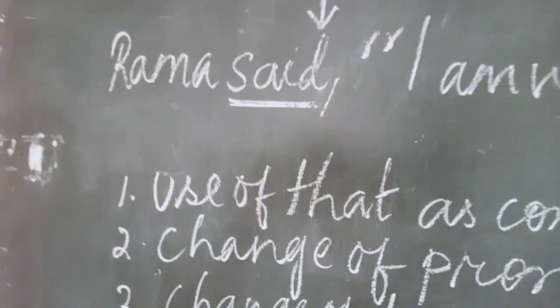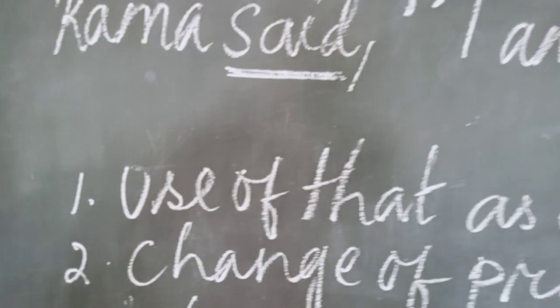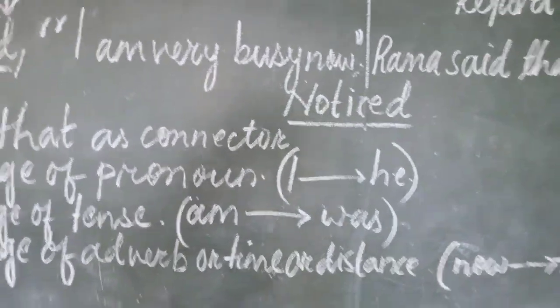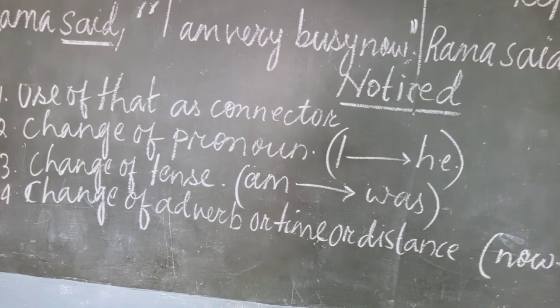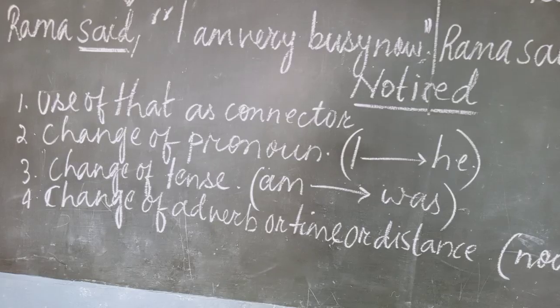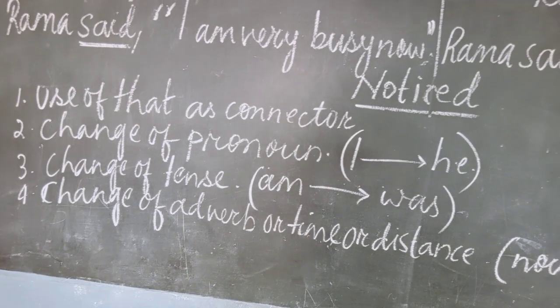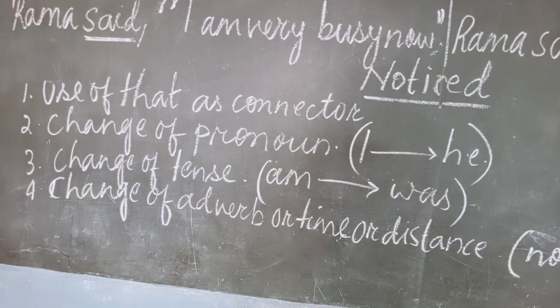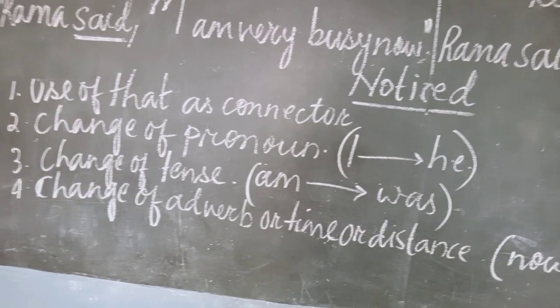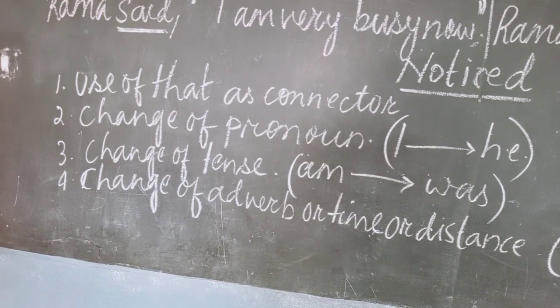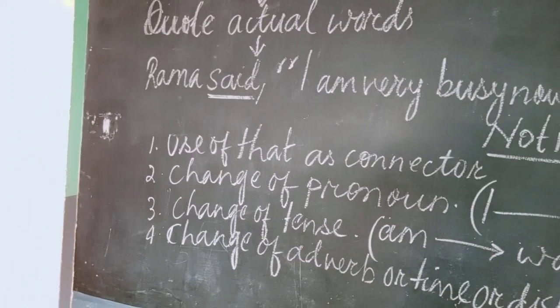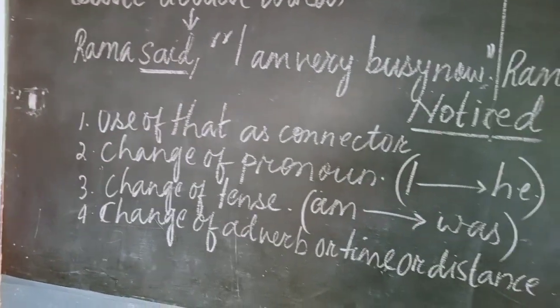If the reporting verb is in present tense or is in future tense, then we cannot change tense. We can change other things out of these four. We can use that as a connector, we can change pronoun, we can change adverb of time or distance, but we cannot change tense if the reporting verb is present tense or future tense.